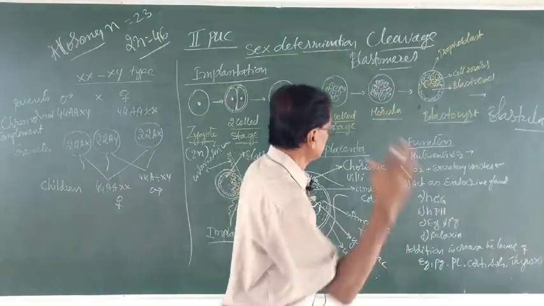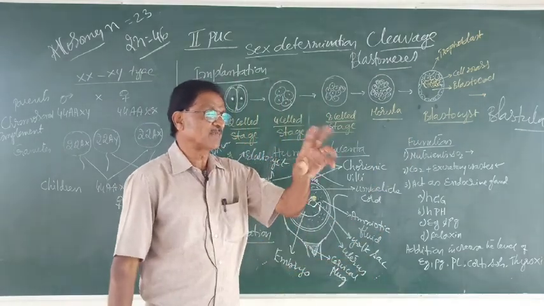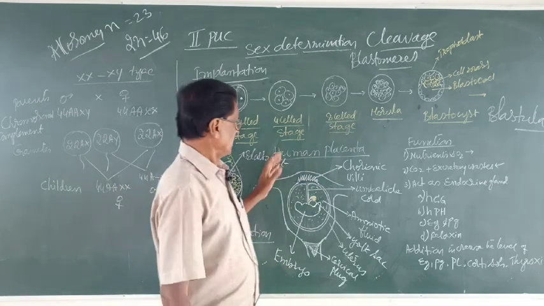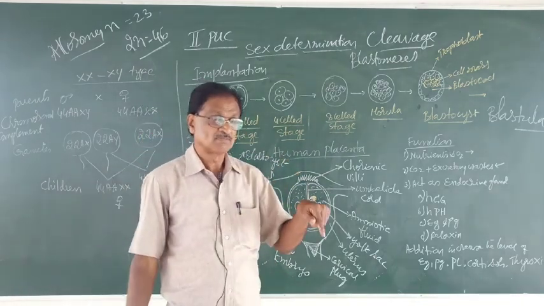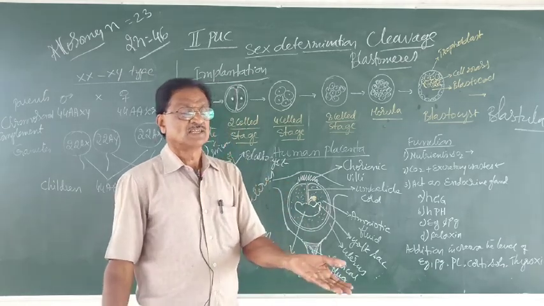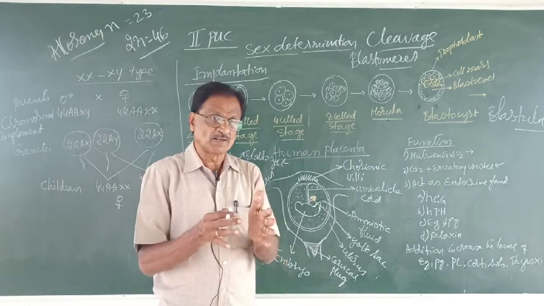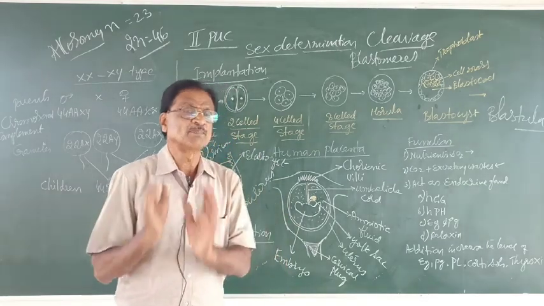Now, let us know about the next part. What happens during the pregnancy? So, of course, implantation initiates what? Pregnancy. And during pregnancy, what is the structure which develops to nourish the developing embryo?